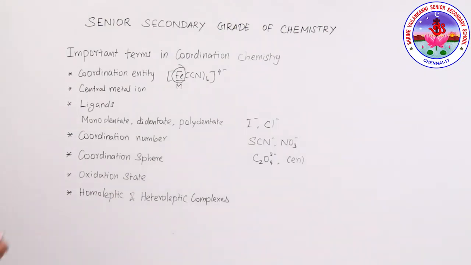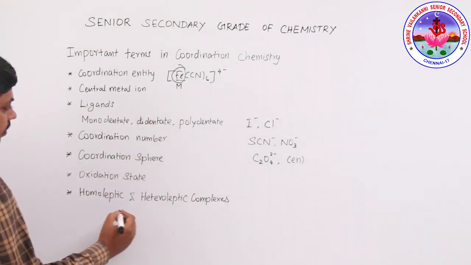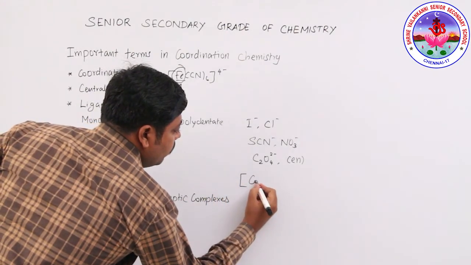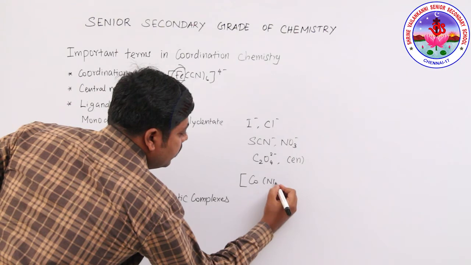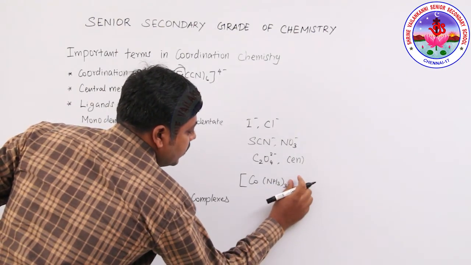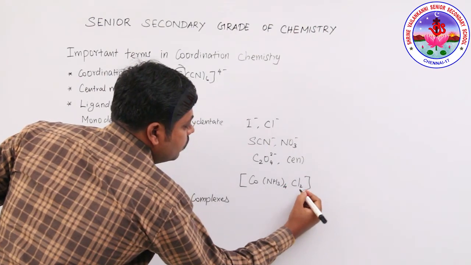Then the coordination number. What is that coordination number? The coordination number in a complex is the total number of ligands present in the complex. For example, I will write here Co(NH3)4Cl2.